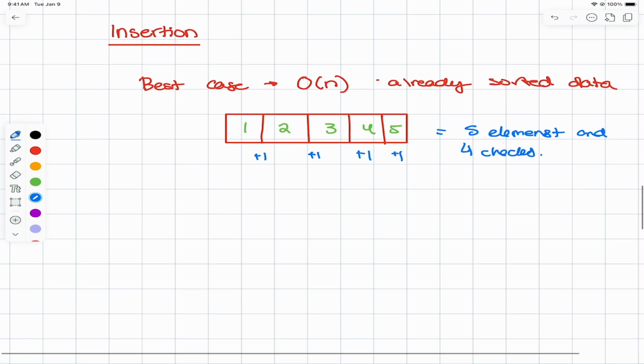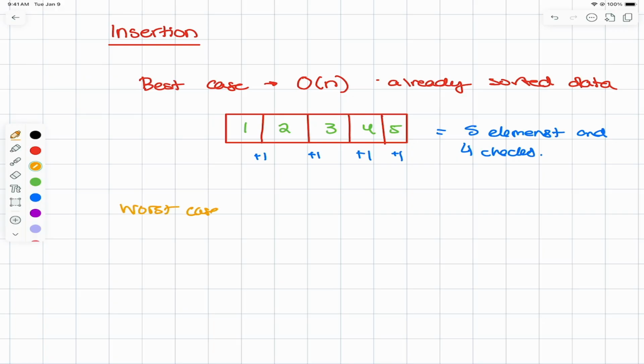Let's go and look at the worst case now. Our worst case scenario is a little bit different. We have to ask ourselves, what kind of an array would result in the most number of shifts, the most amount of times that we would need to touch elements and shift them around? Well, hopefully after seeing an already sorted array being the best case, your brain is trying to think about how we can take the opposite of this. And the opposite of a completely sorted array is not actually unsorted. It's sorted in the reverse order, right?